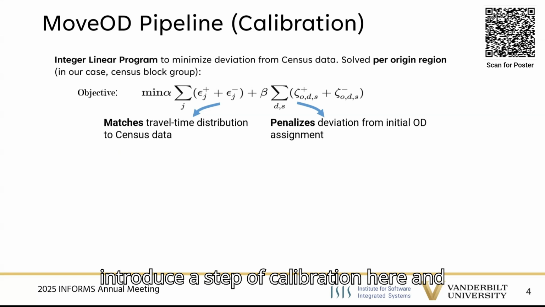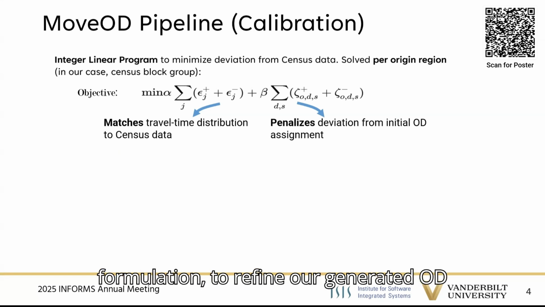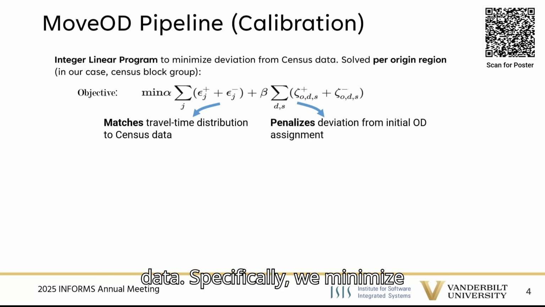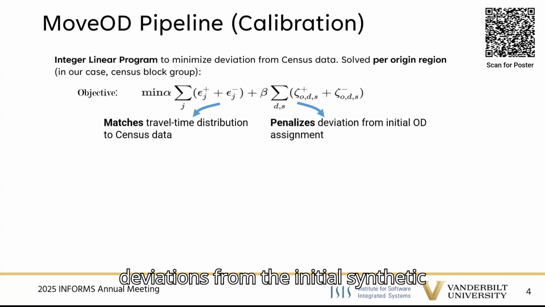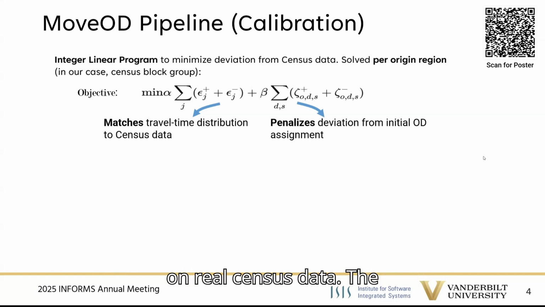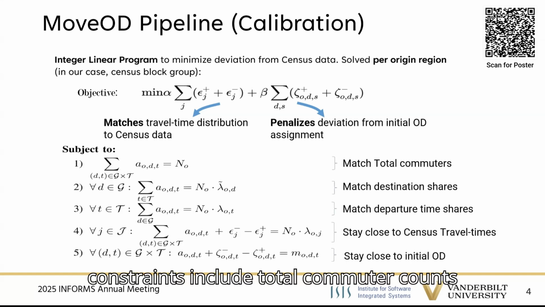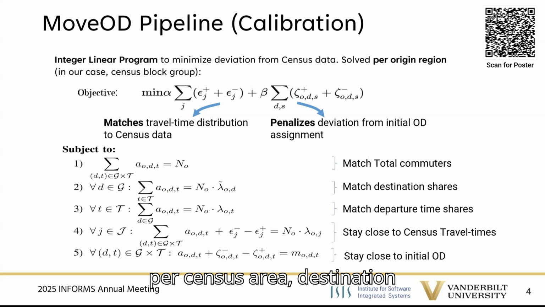We introduce a step of calibration here and employ an integer linear program, ILP, formulation to refine our generated OD data. Specifically, we minimize deviations from the initial synthetic dataset while enforcing constraints based on real census data. The constraints include total commuter counts per census area, destination distributions, and departure time distributions. All three are matched exactly.